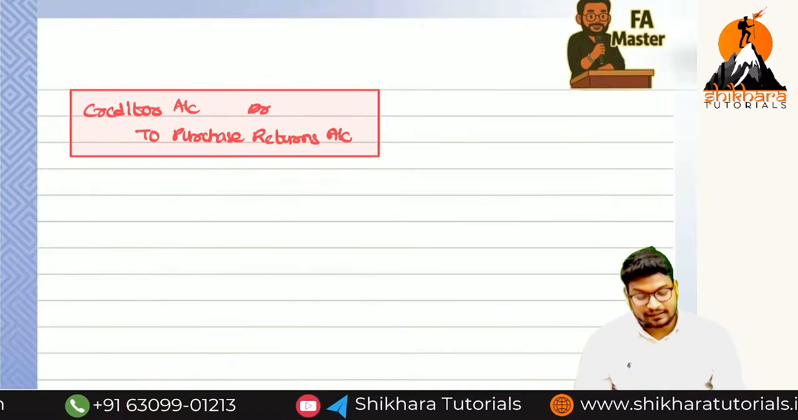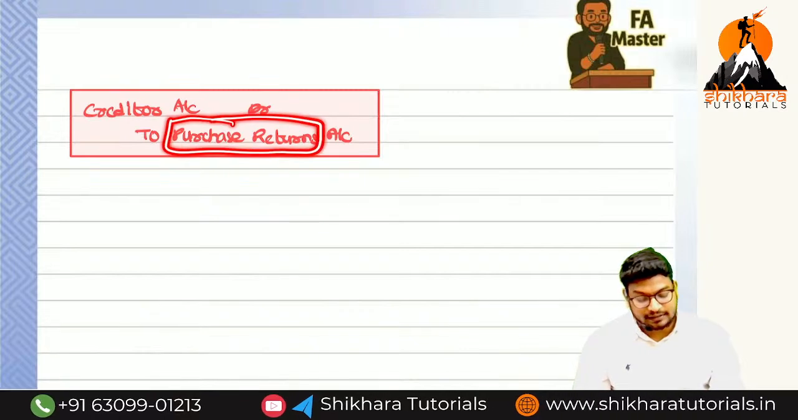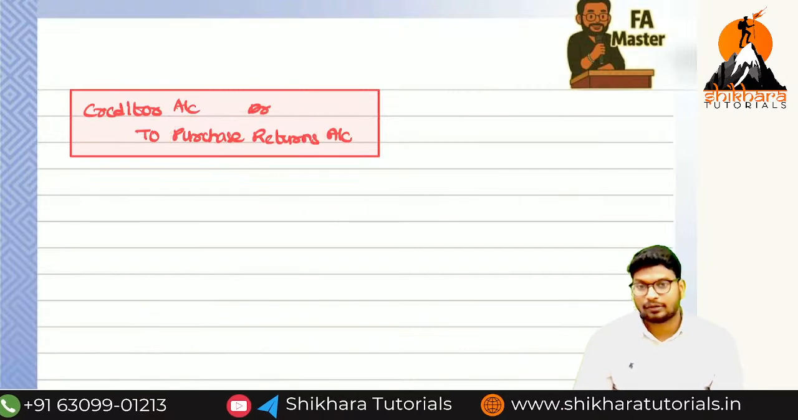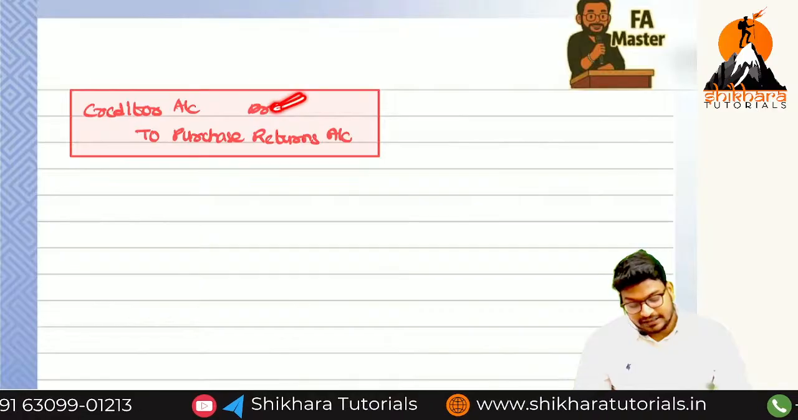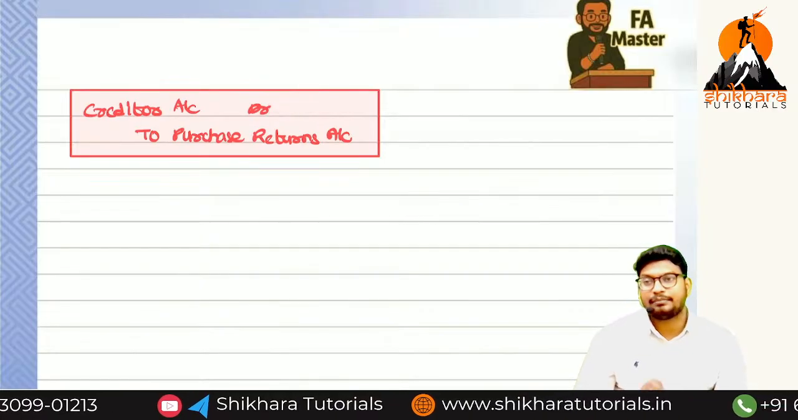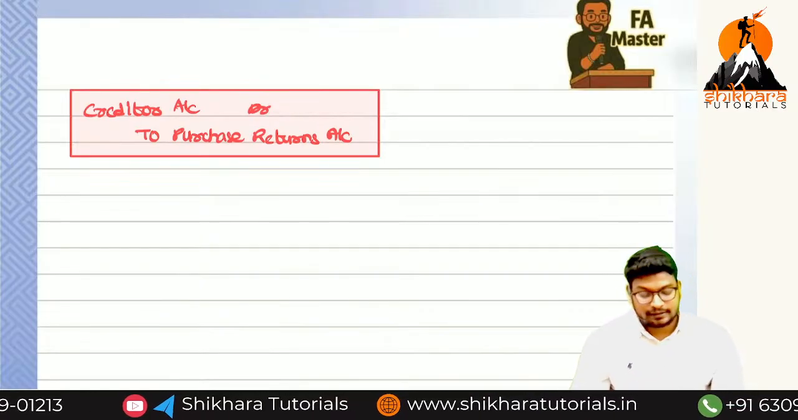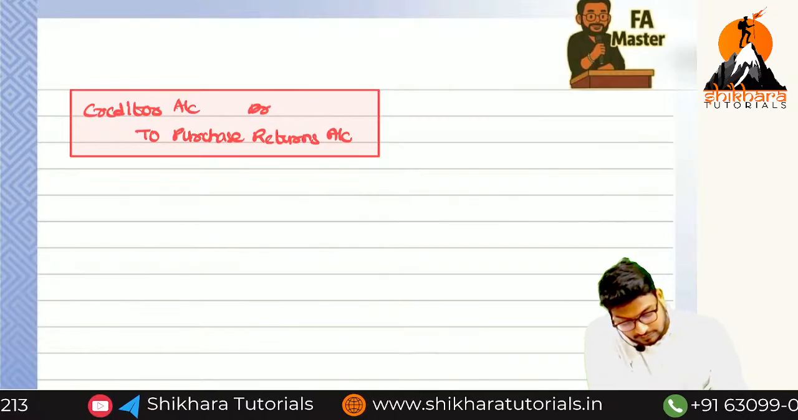But don't think like that. Purchase returns here, credit, we have to issue the credit note? No. We have to see the party. Based on the party we are issuing the note. What we need to do?